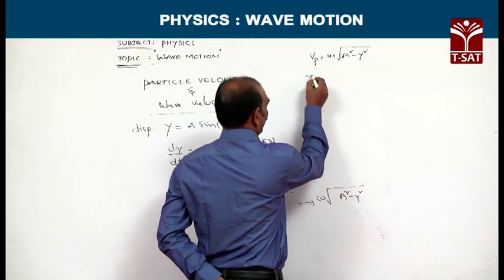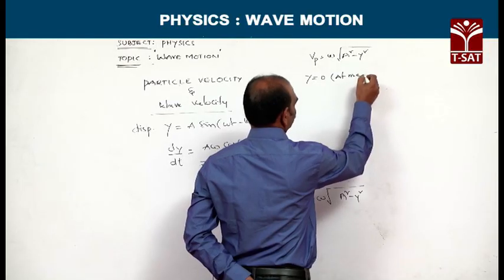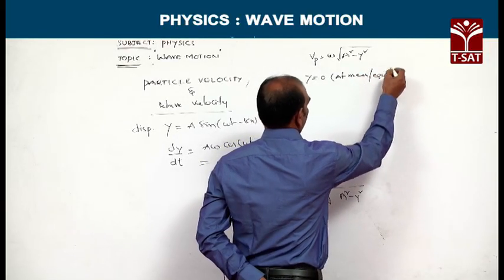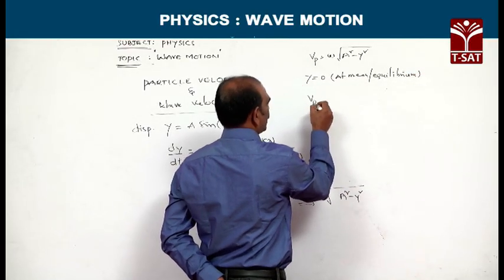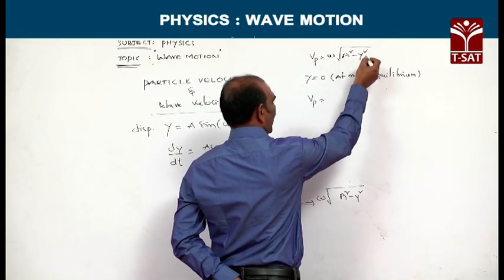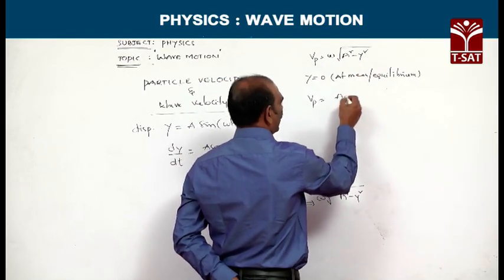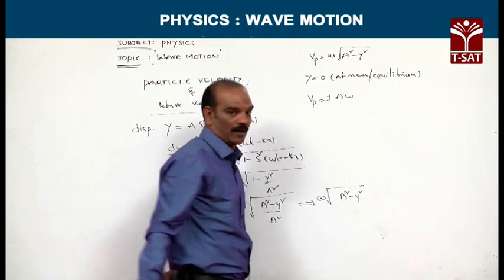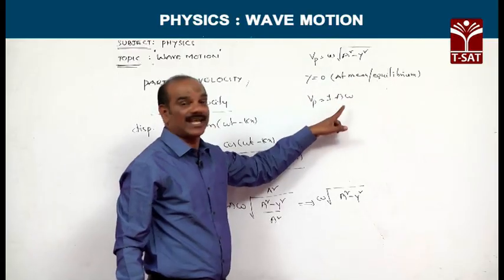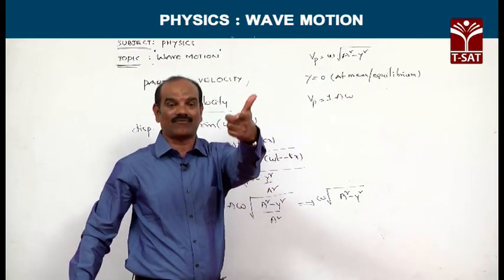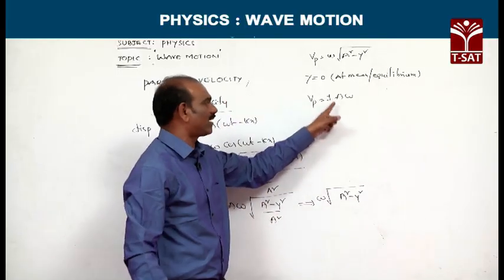That means when y is equal to 0, that is at mean or equilibrium position, Vp is equivalent to root of a square minus 0 square, which is root of a square, which is equivalent to a, that is plus or minus aω. Therefore, particle velocity at mean position is aω, which is nothing but the maximum value. Therefore, maximum particle velocity is plus or minus aω.